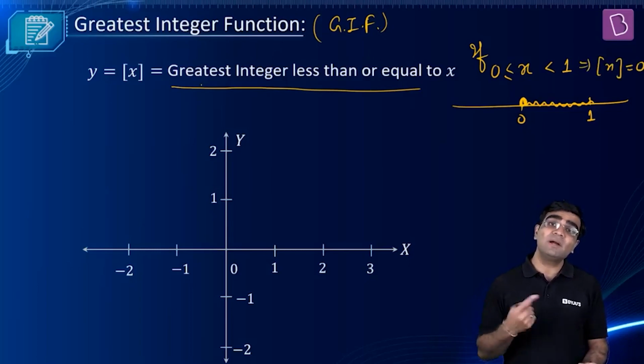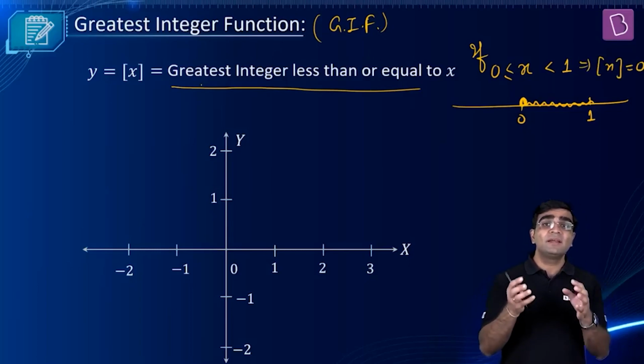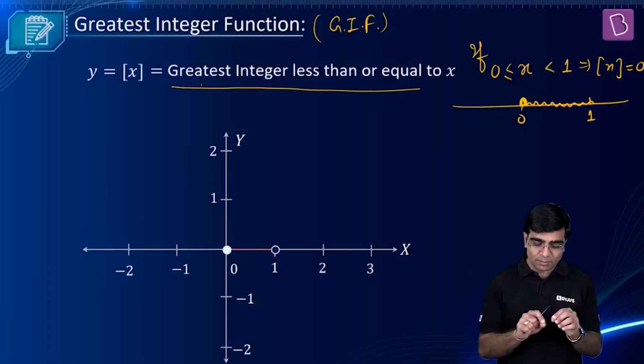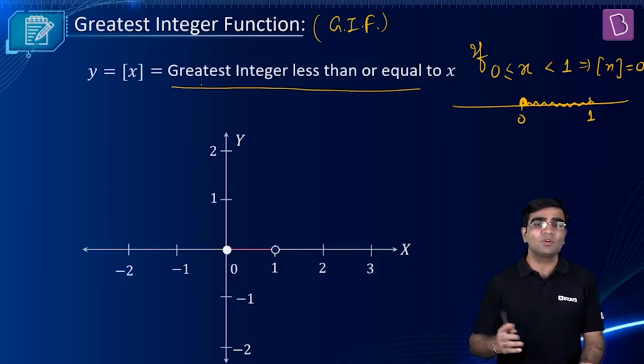So we got the line y equal to 0 when x is greater than or equal to 0 but less than 1. So this is something which I get. Can you see that highlighted part, the red color one? Right? So this is the GIF graph when x is from 0 to 1.